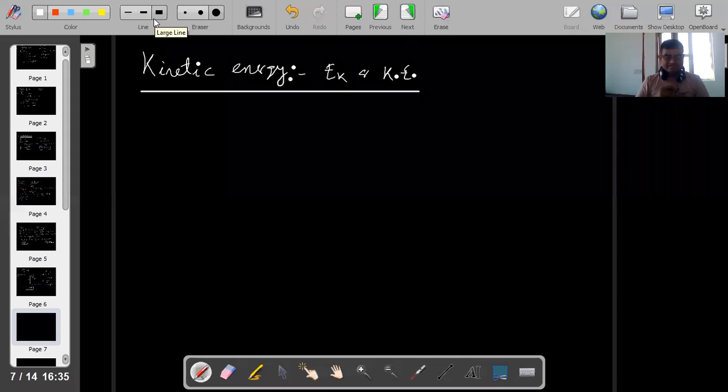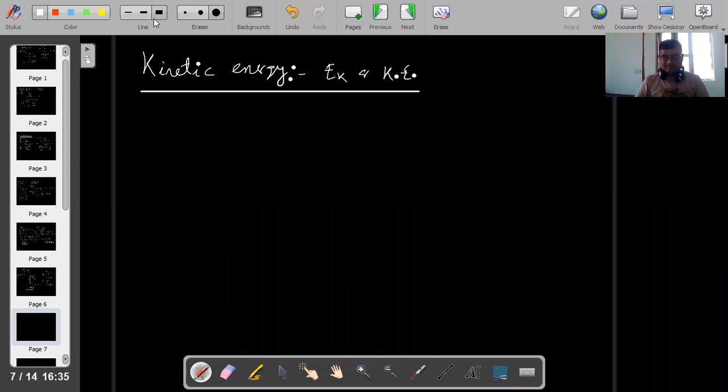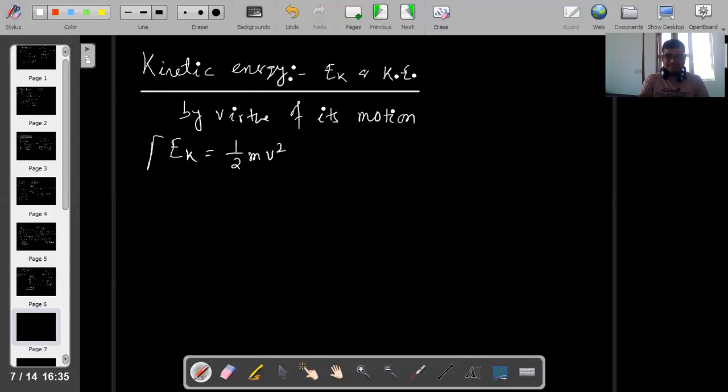This is the energy possessed by the body by virtue of its motion. Therefore kinetic energy EK will be half mv square. Kinetic energy is equal to half mv square.